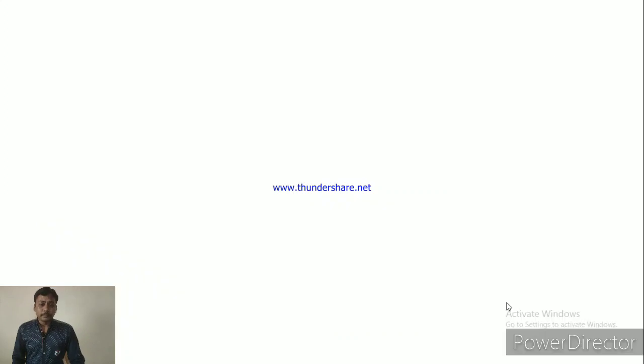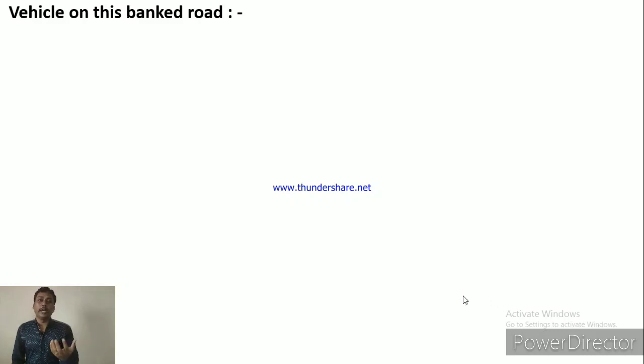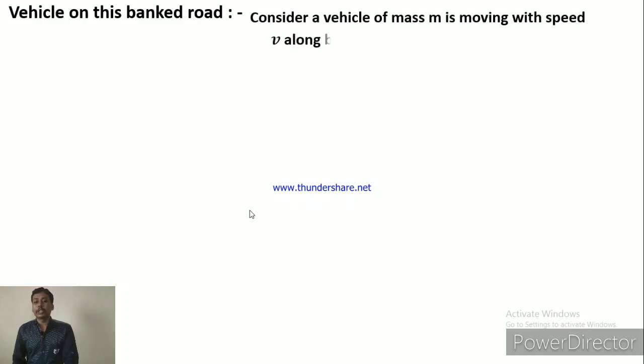So now, when a vehicle is moving on the banked road, what are the speed limits, maximum speed and minimum speed? Let's see in this topic, vehicles on this banked road. Consider a vehicle of mass m moving with a speed v along a banked road.